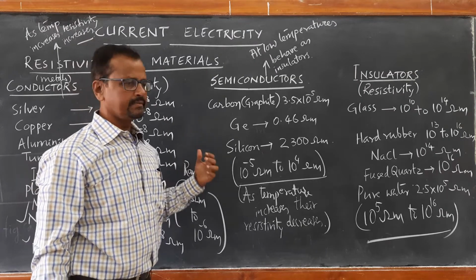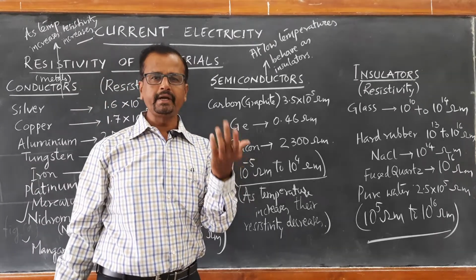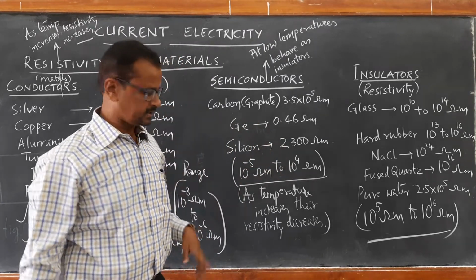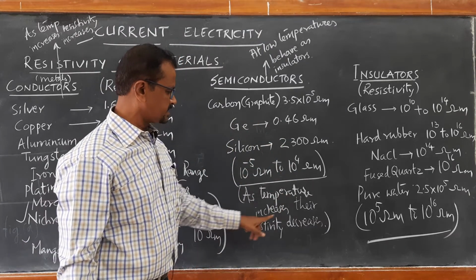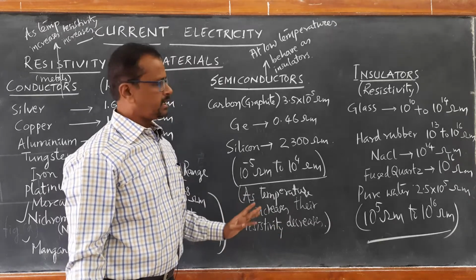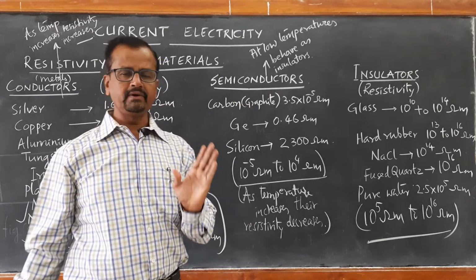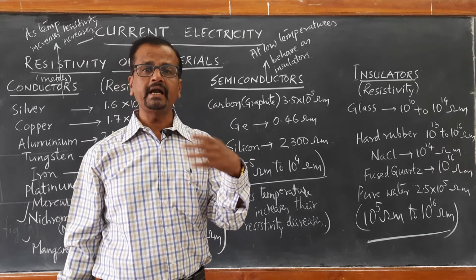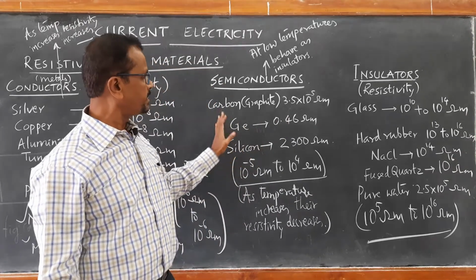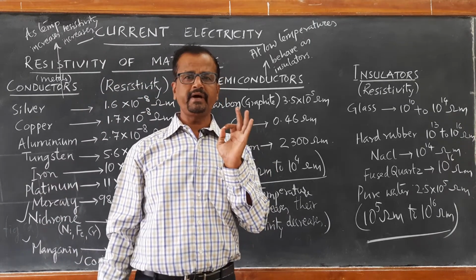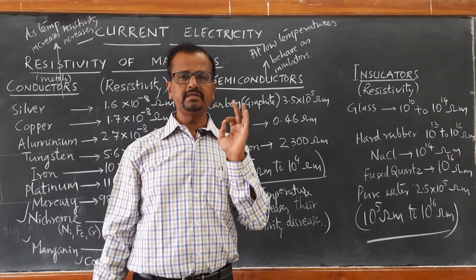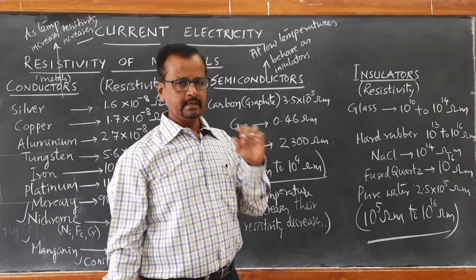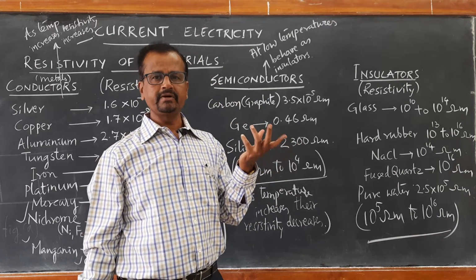As you increase the temperature to room temperature, 20 or 25 degree Celsius, they will behave like a perfect conductor. So, as temperature increases, resistivity decreases, and the semiconductors behave like perfect conductors at room temperature and higher temperatures. That is the special property of these semiconductors which finds immense applications in the field of electronic circuitry and electronic devices.